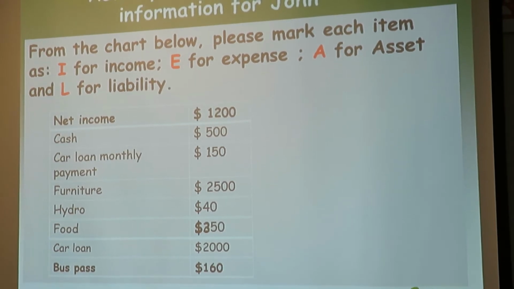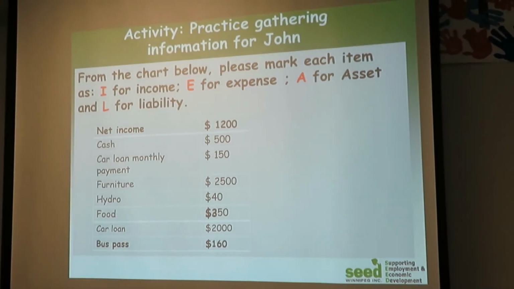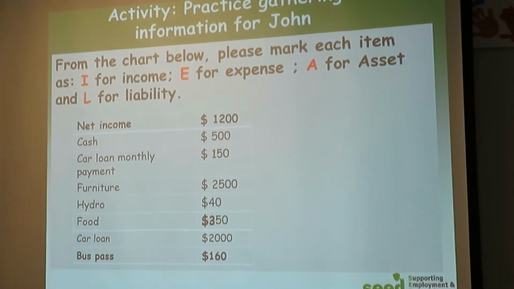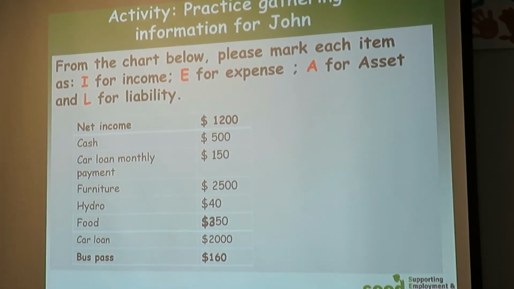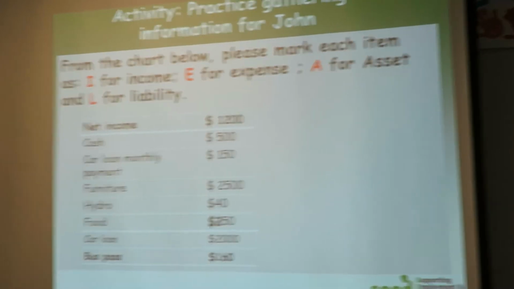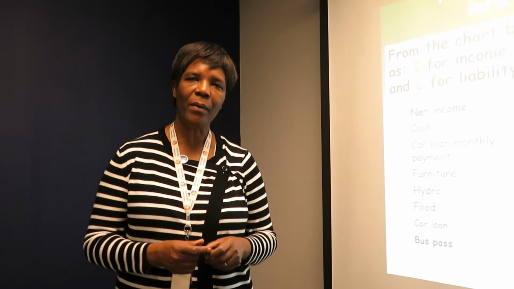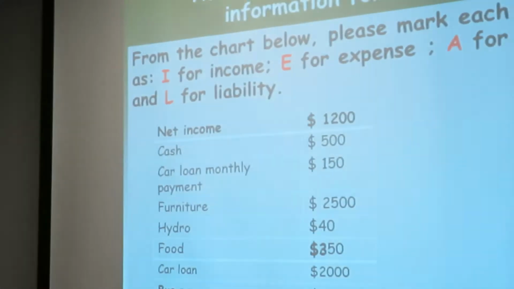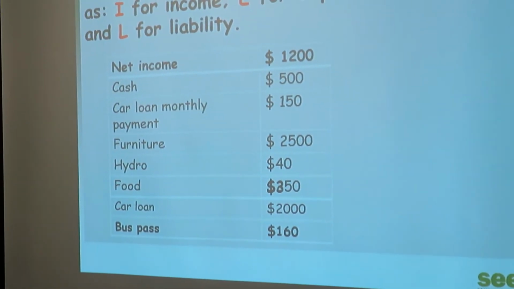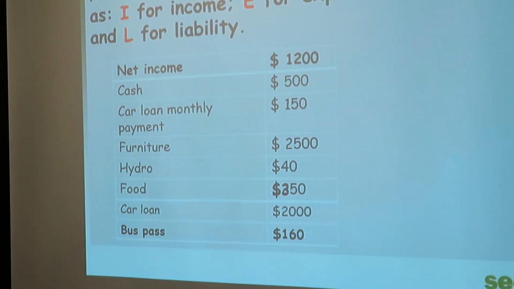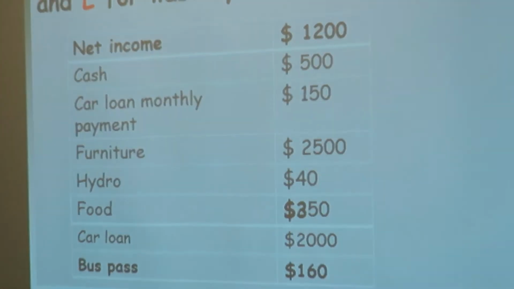I think from net income it is really very simple. As you see, income is 1,200. I gave an example of John's information. This information I'm talking about is about money. So John's information, he has a net income of 1,200, and as a cash, he has 500. So is it cash income, or is it an asset or liability? Cash will be an asset. 1,200 is the net income.